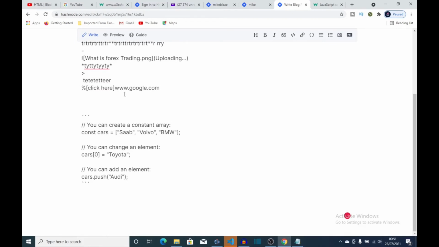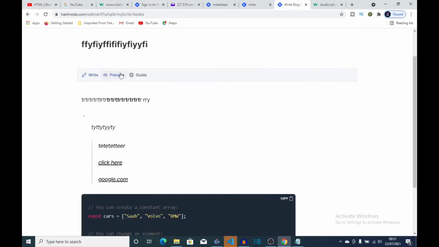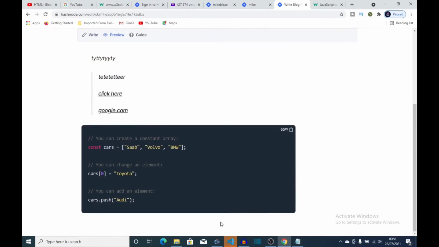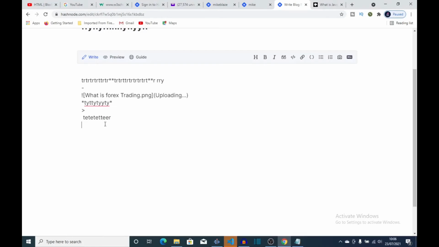Once you are done, you can view it to see how it's gonna look. So click preview. You can see that when you're blogging, you can also just paste in your code and people can see what you're writing about. Okay, now let me clean this up.